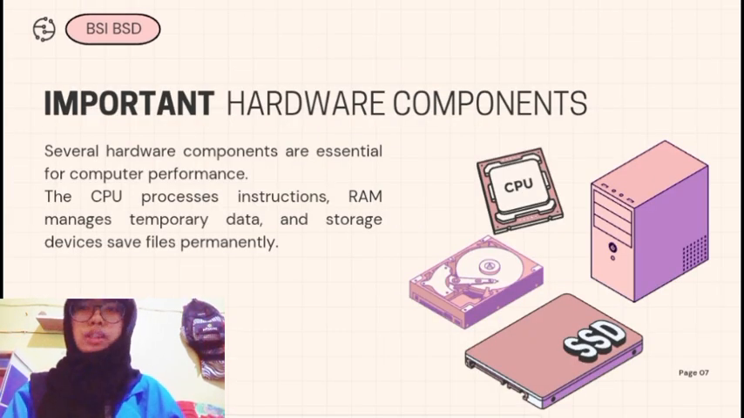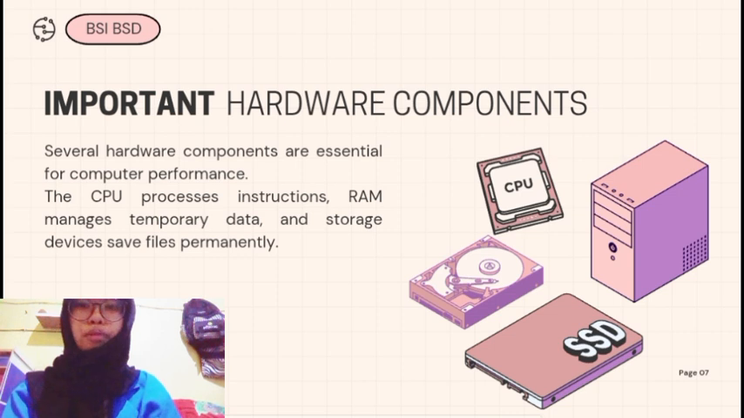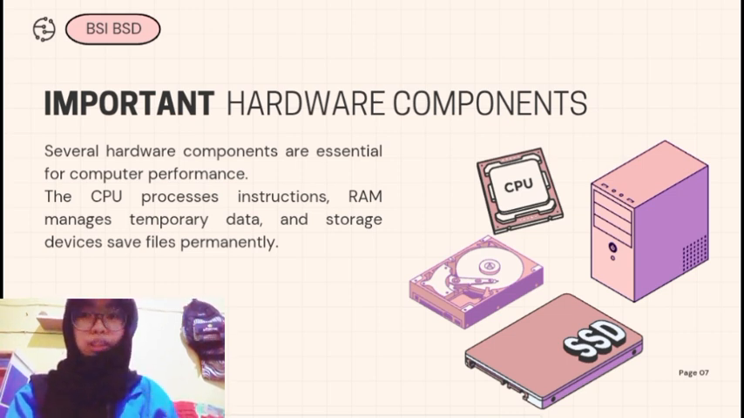Next, we will talk about several important hardware components. Some hardware components are very important because they strongly affect how a computer performs. The CPU controls and processes instructions. RAM helps programs run smoothly, and storage devices keep files and data safe.